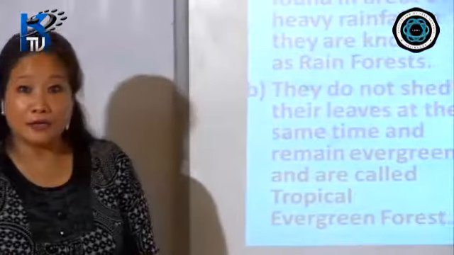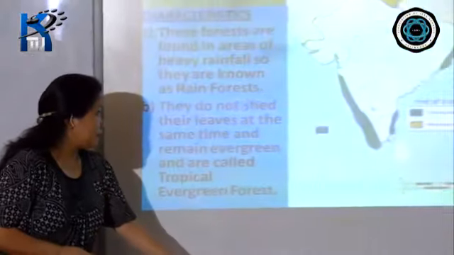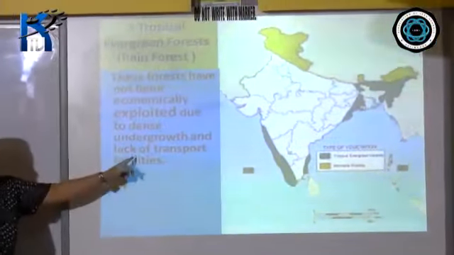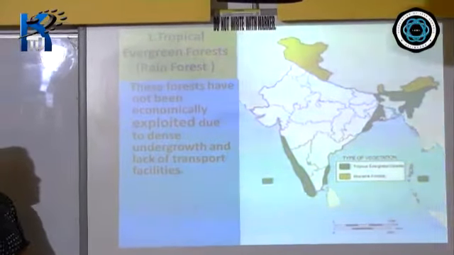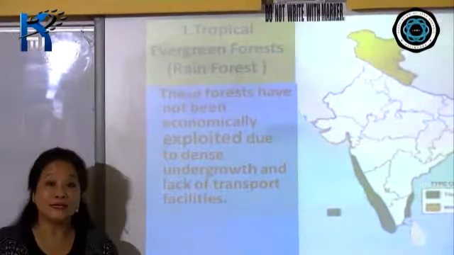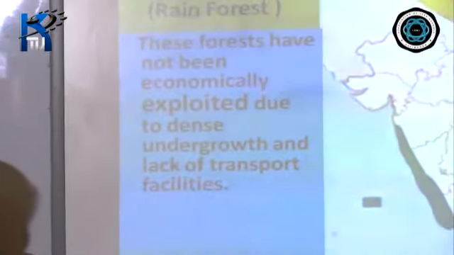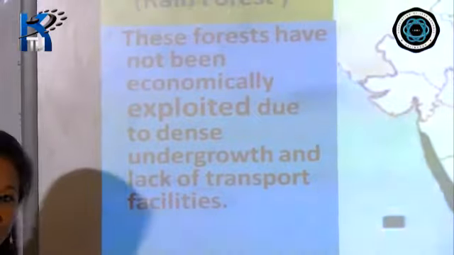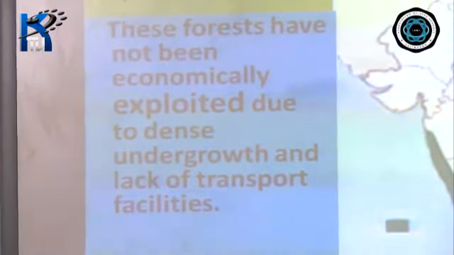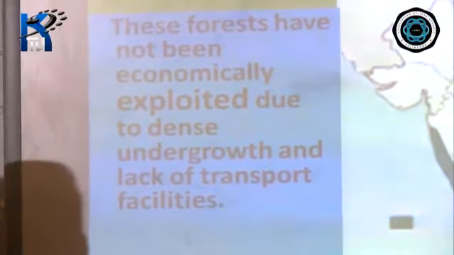Maybe one variety is here, and the same variety may be found in another part of the forest, and these forests are very, very dense. So because of that, they are not economically exploited, right? It's mentioned here, these forests have not been economically exploited due to dense undergrowth and lack of transport facilities. So felling of the trees, cutting down of the trees, becomes a problem.